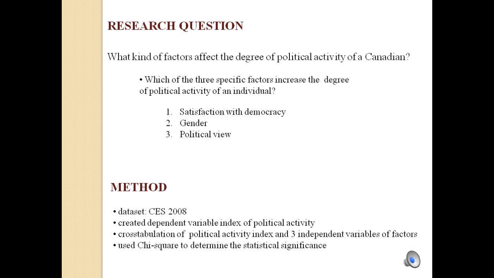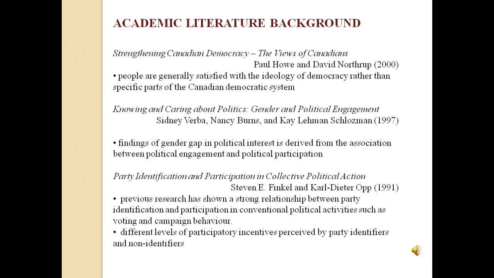We created a dependent variable index of political activity and then performed a cross-tabulation of our index and our three independent variables. We used chi-square, Kendall's tau c, and Kramer's v to determine the statistical significance. Some of our academic literature background states that people are generally satisfied with the ideology of democracy rather than the specific parts of the Canadian democratic system.